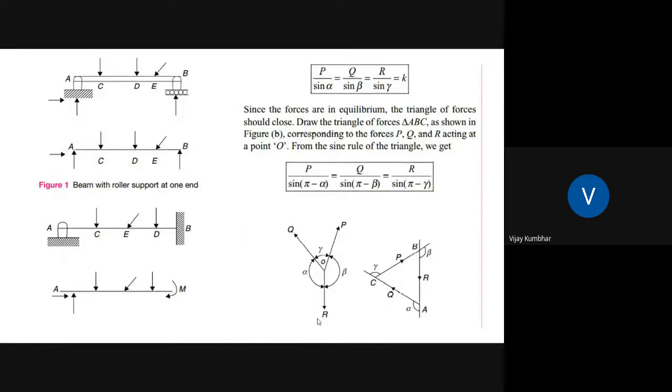This is the free body diagram for a simply supported beam with a roller support at one end. Again, this is the free body diagram for a beam fixed at one end.